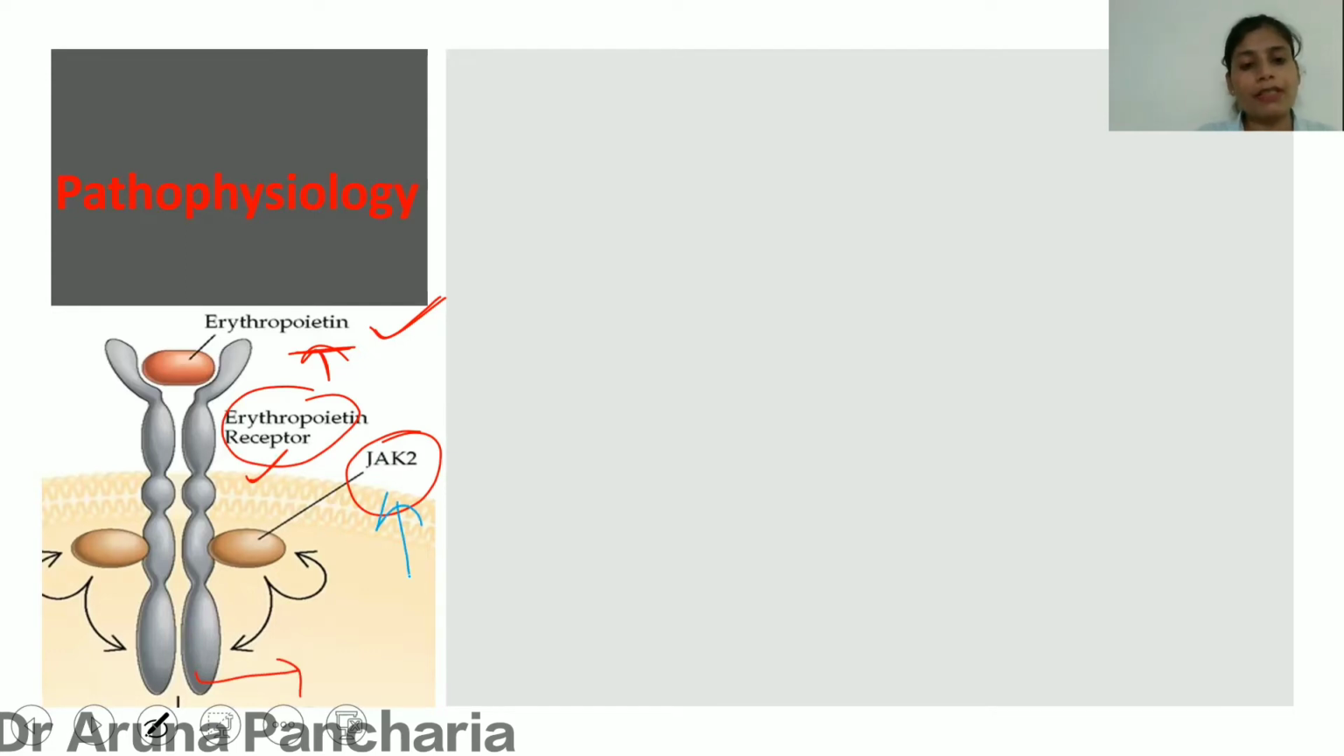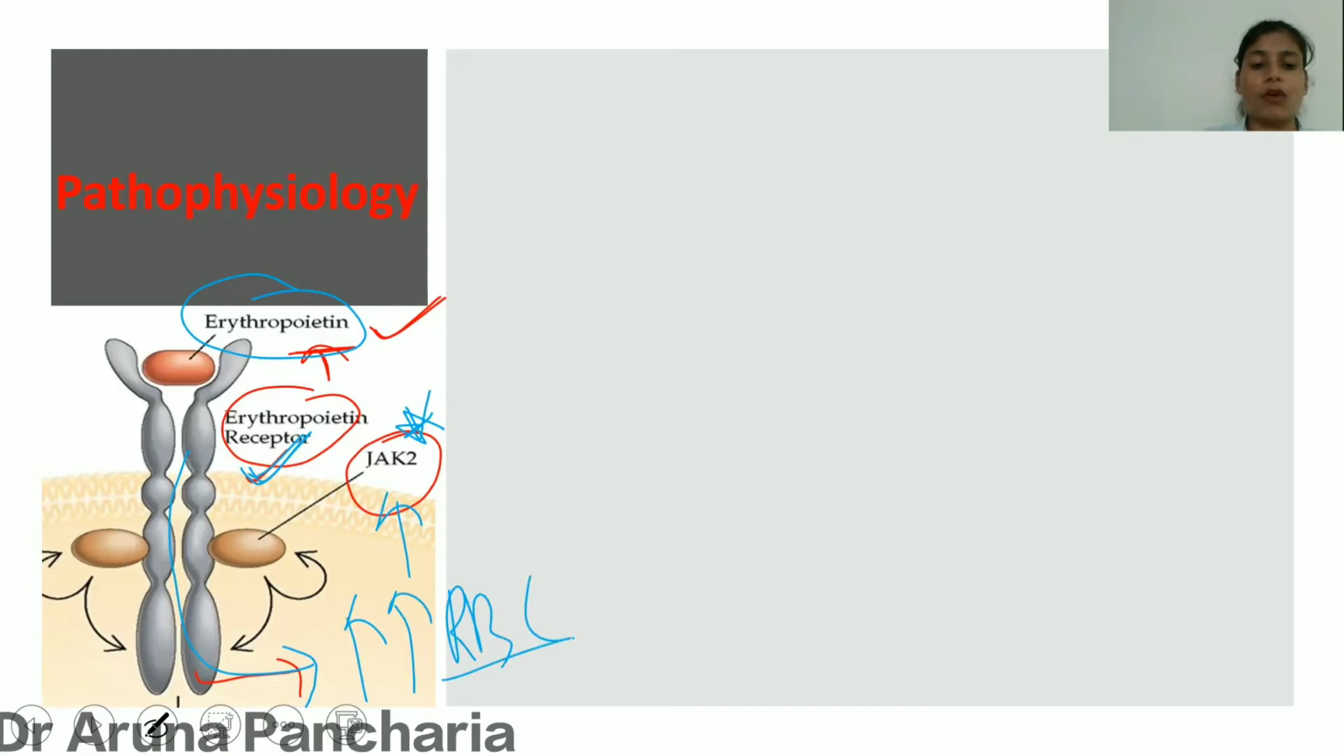But what happens in polycythemia vera? This is mutant. There is a mutation of the JAK2. So without stimulation, the erythropoietin receptor gets activated. So there is all-time, continuous activation of the erythropoietin receptor. It will lead to enhanced production of the RBC. So there is an overproduction of the RBC.